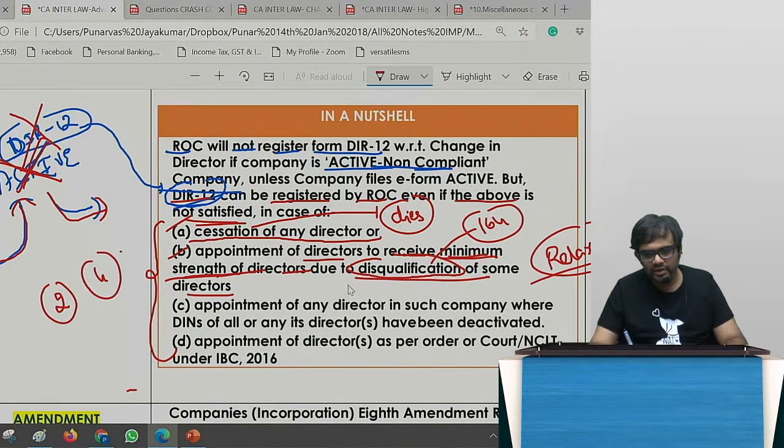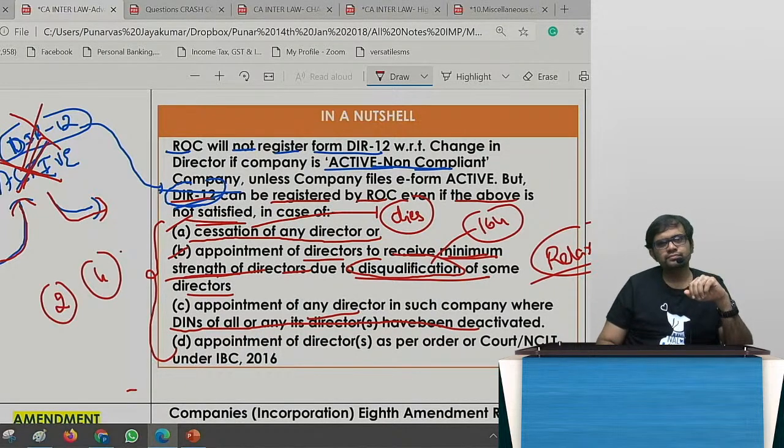Third one, appointment of any director in such a company where DINs of all the directors have been deactivated. Same thing: they have been disqualified, or they have not filed the returns, or they have not done something. MCA has completely deactivated their DINs. Now, don't you think the company needs a director? So I'll appoint new directors. Then that new director's forms I'll go and give to the MCA. MCA again tells, no, you are disqualified, you have not filed, here also I'll disqualify. I'll say, sir, please let the company run. The objective of MCA is never to kill the company. The objective is that the company should go on, but you should follow all the rules and regulations properly.